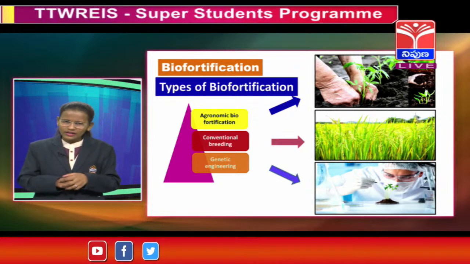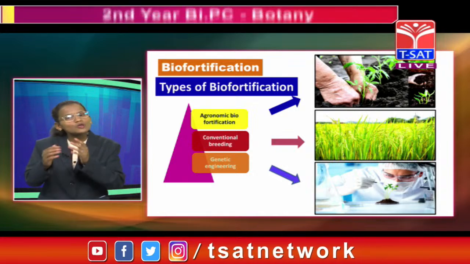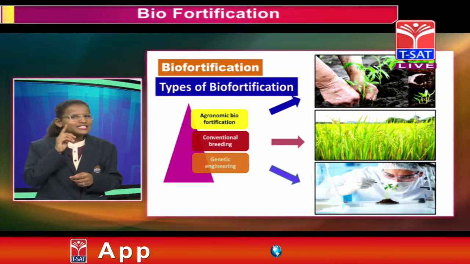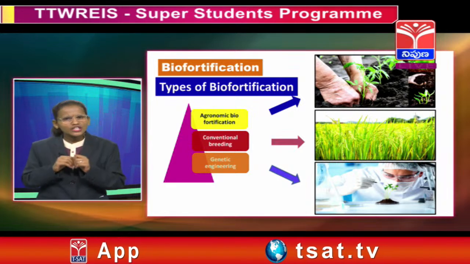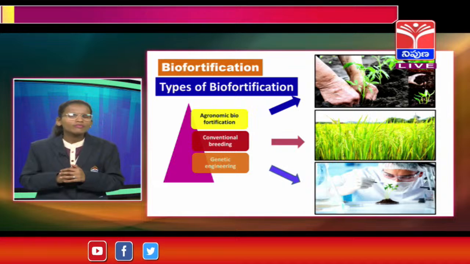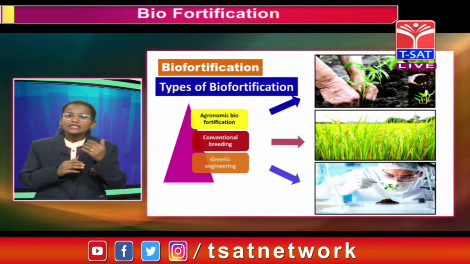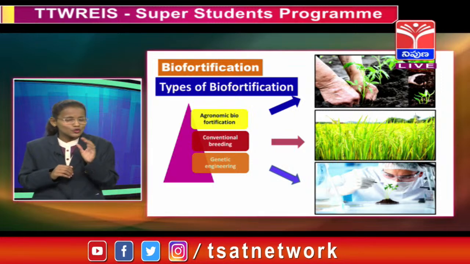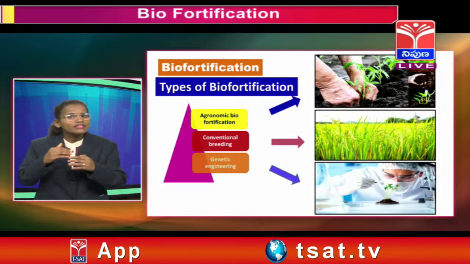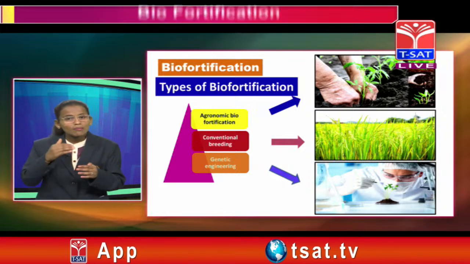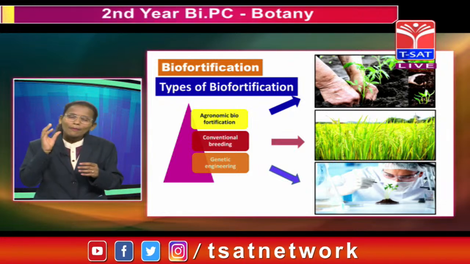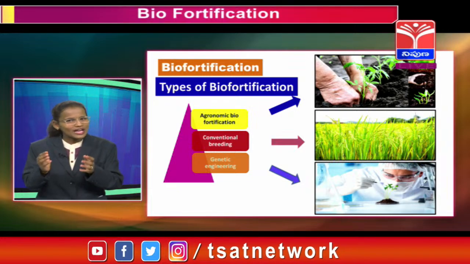What is conventional breeding? Conventional breeding is also known as selective breeding. I think a thought strikes your mind that selective breeding is selecting something. Yes, that is right. Say I have two desired crops. In one crop there is a big fruit but it is not so sweet. The second plant has a small fruit but it is very sweet. If hybridization between these two plants takes place for certain generations, then an F1 generation plant is produced with the needed qualities from both plants, a big fruit that is also very sweet. This is known as selective breeding.